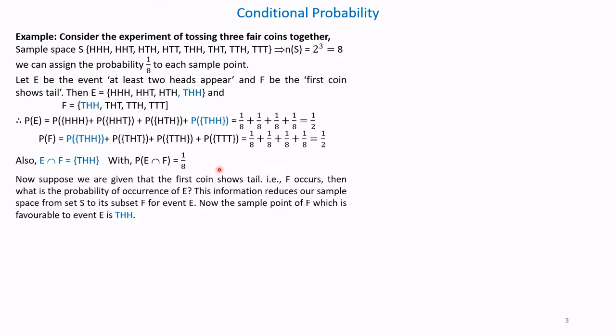Now, suppose we are given that the first coin shows tail, that is F occurs. Then what is the probability of occurrence of E? This information reduces our sample space from S, that is a sample space of 8, to the sample space of F, that is 4.